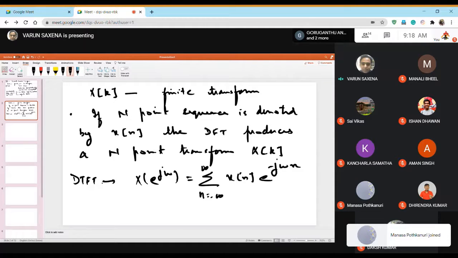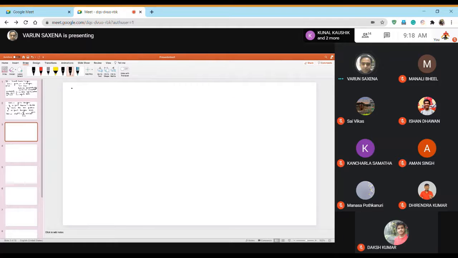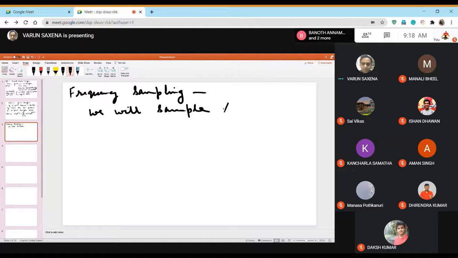So from here we moved to the concept of frequency sampling. Frequency sampling means that we will sample X e to the power j omega at some instants.